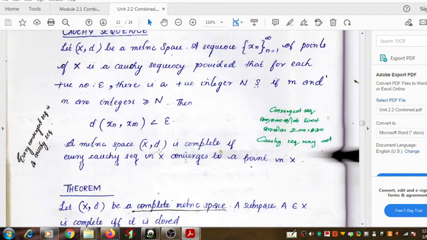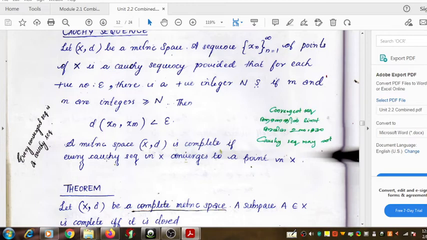A metric space (X, d) is a complete metric space if every Cauchy sequence that exists in that metric space converges to a point that is also present in that metric space.